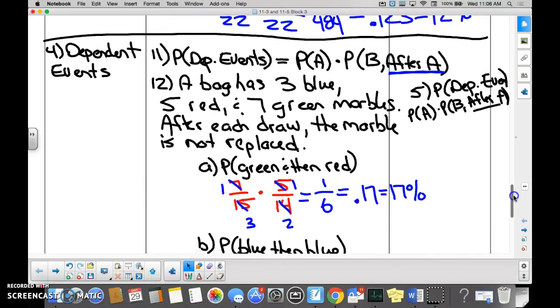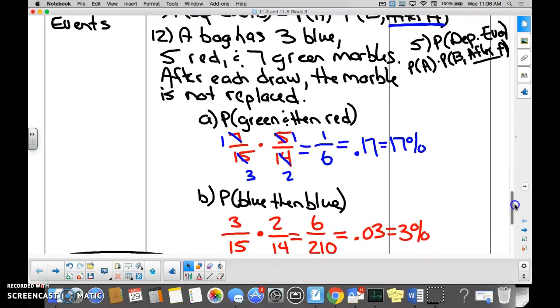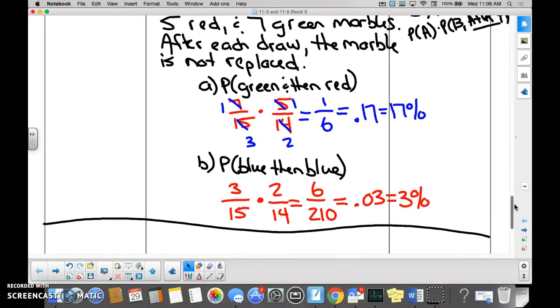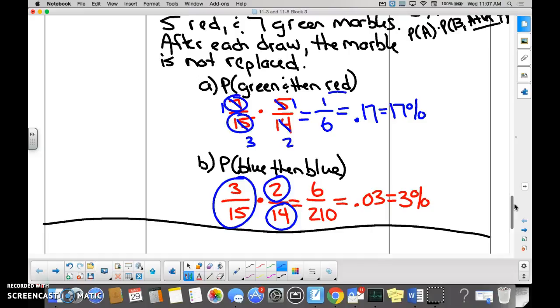We did some examples here, and a lot of you struggled with letter B. We said, what's the probability of drawing a blue marble and then a blue marble? There were 3 blue marbles in the bag, and there were 15 total marbles. But if we draw a blue marble and don't replace it, how many blue marbles are left? 2. How many marbles are left? 14. Be careful. Above, we drew a green marble, and we said there were 7 green marbles and 15 total. Then we switched to a red. We went down to 14, but there were 5 reds.